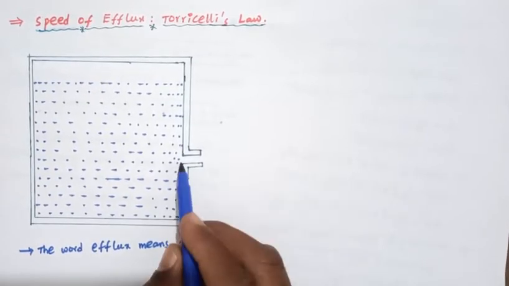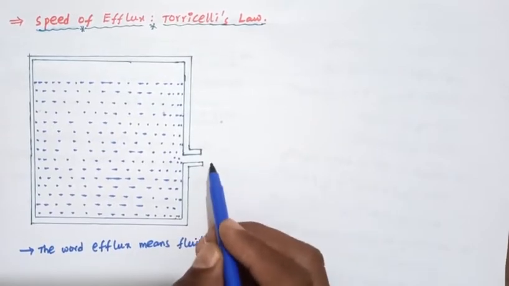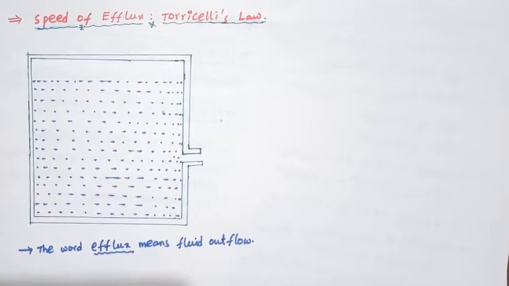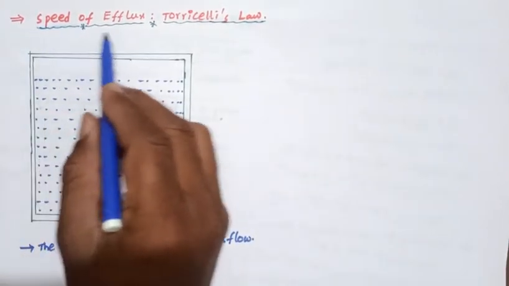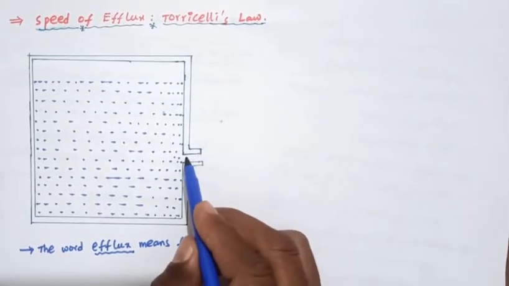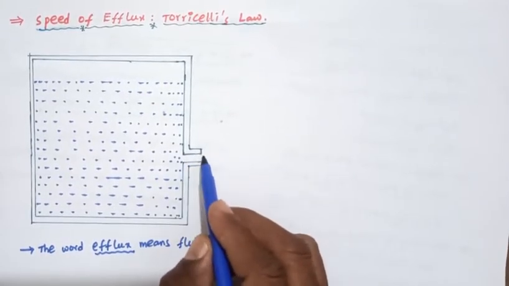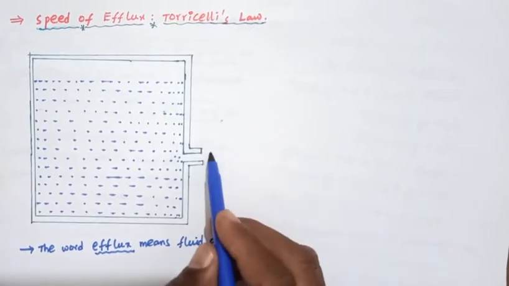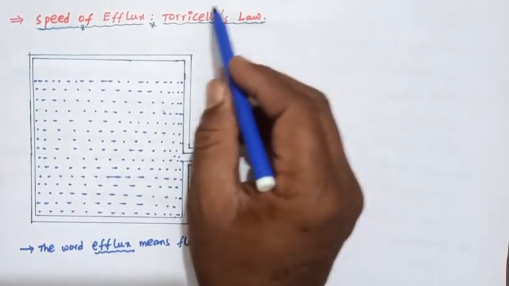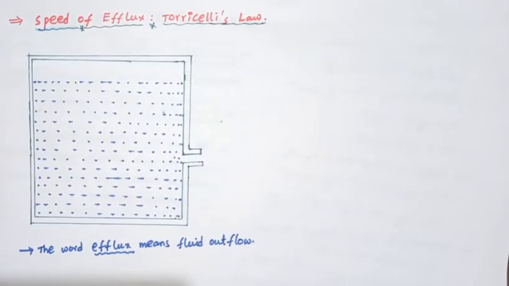The fluid moving outside is called the efflux. Here the speed of efflux at a narrow region, a narrow hole, is found using Torricelli's equation, Torricelli's law.